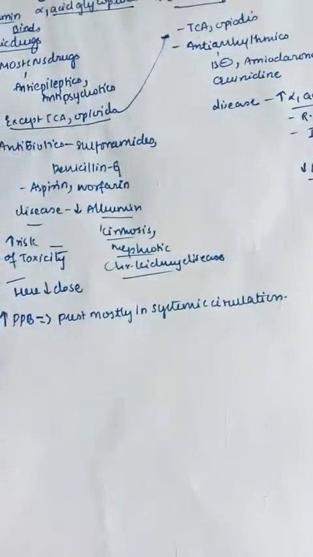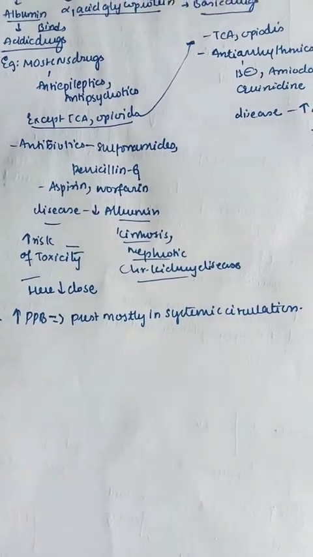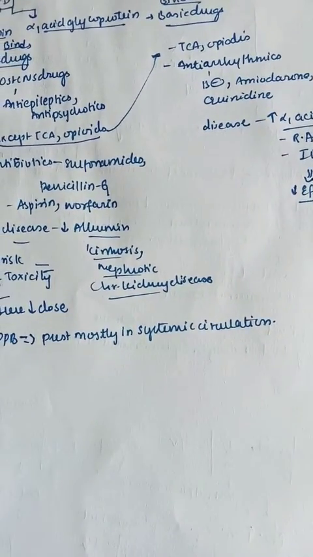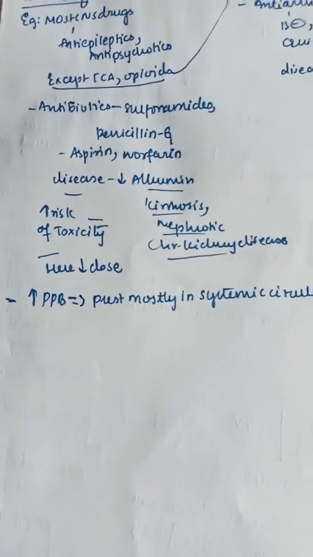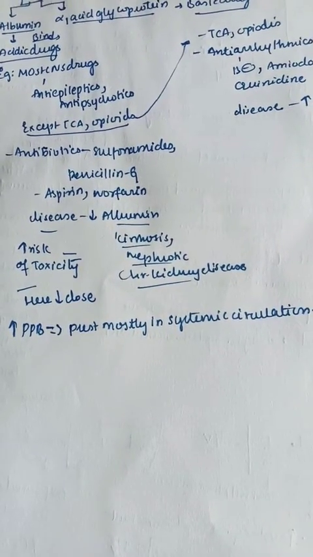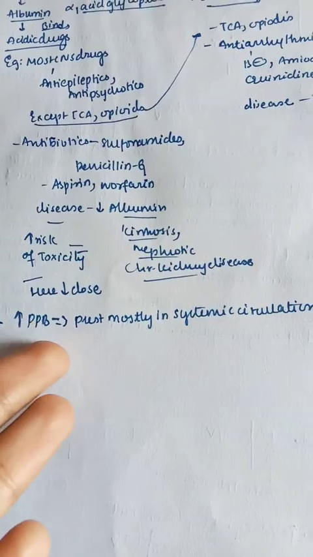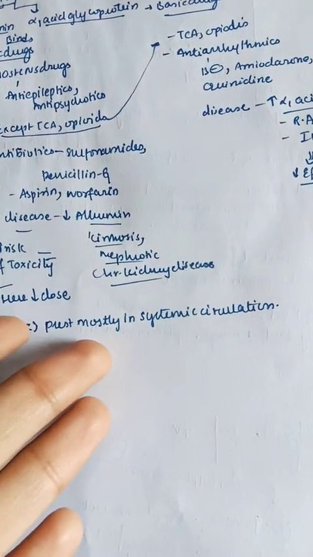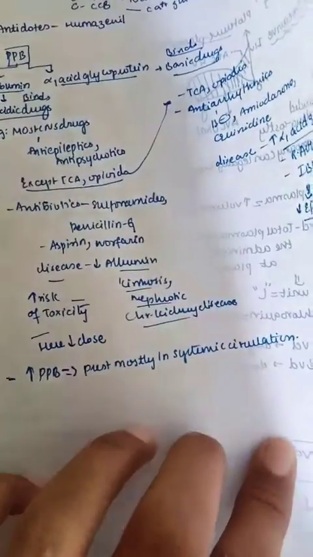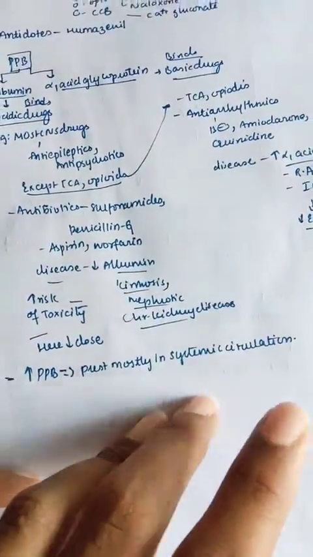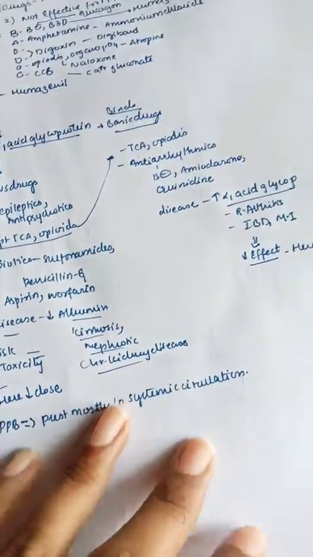Now let us see, remember, if there is more plasma protein binding, then more plasma protein binders are present in the systemic circulation.